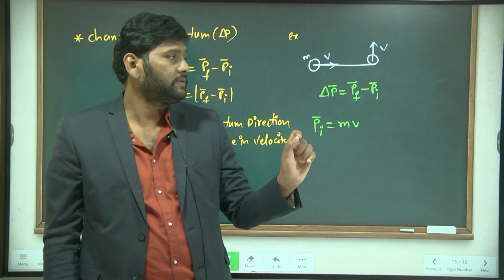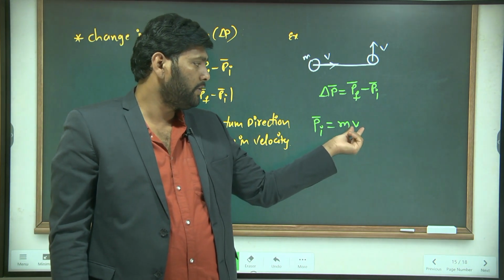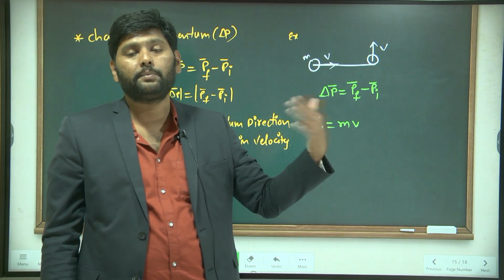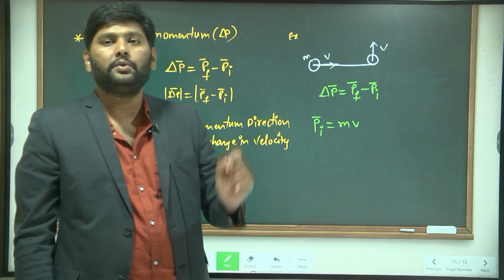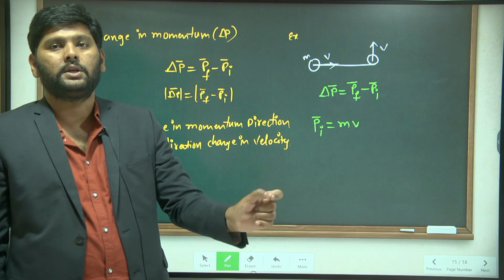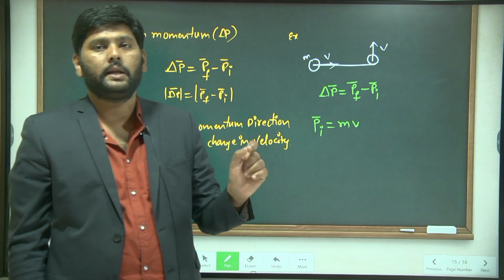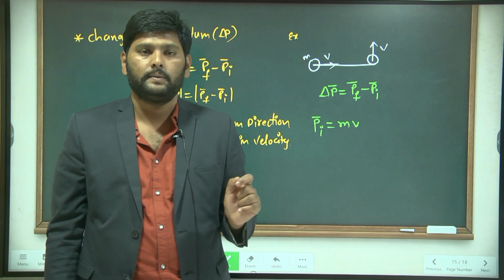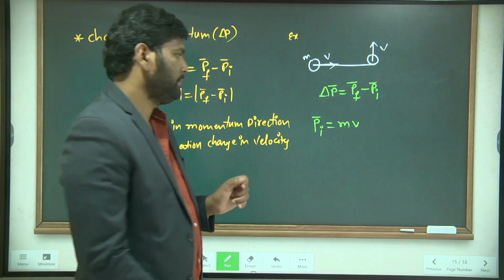When the object is moving in the x direction with magnitude v, what represents its direction? The unit vector along the x direction represents its direction. Along the x direction, the unit vector is i.